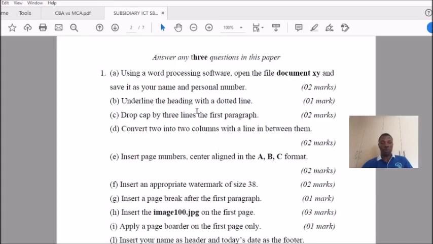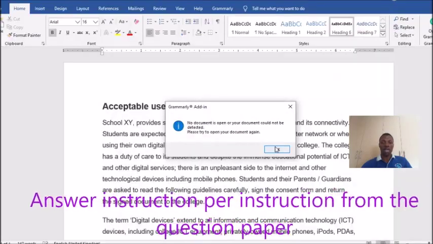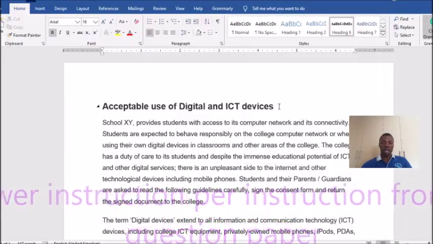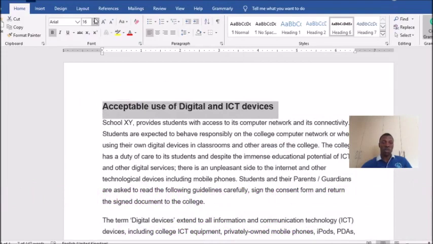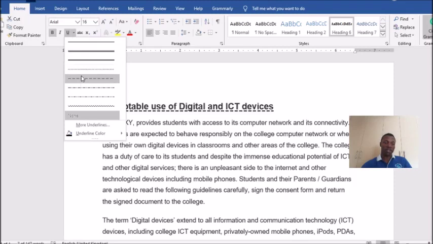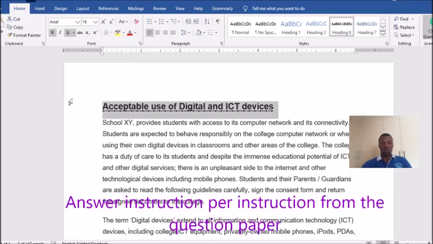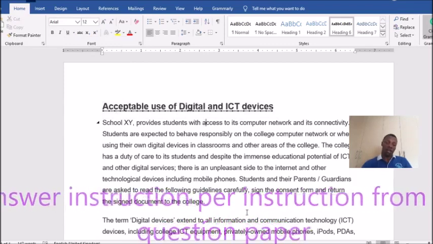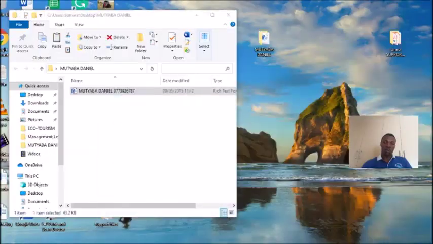Next, underline the heading with a dotted line. So you underline the heading with a dotted line. Once we come back, this is what we have. We are underlining this heading with a dotted line. So all these are dotted lines. You see, this is the dashed line. So these are the ones. So you select. There we are. Then from there you continue.